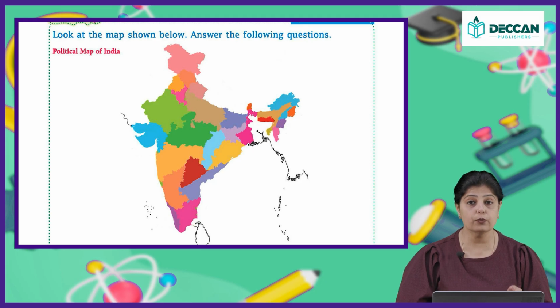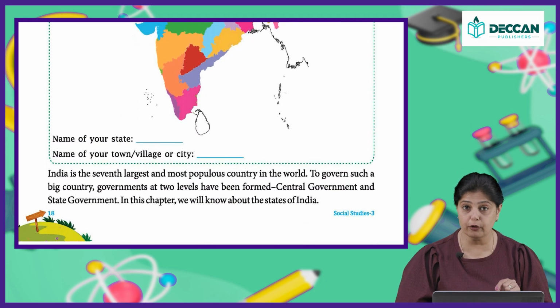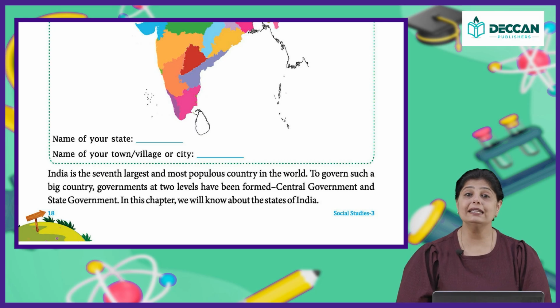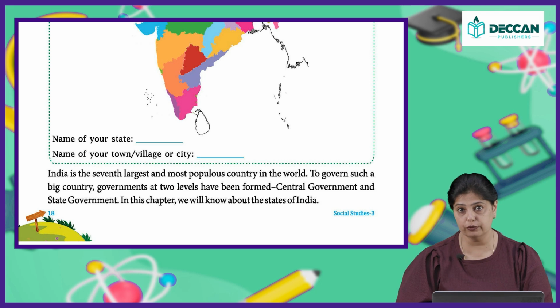You have to tell us which state you live in, the name of your state, say for example New Delhi, and the name of your town or village or city. So, then in New Delhi, where you live is what you have to mention here. Now, India is the 7th largest and most populous country in the world. So, we are the 7th largest country of the world, and we are the most populated country in the world.